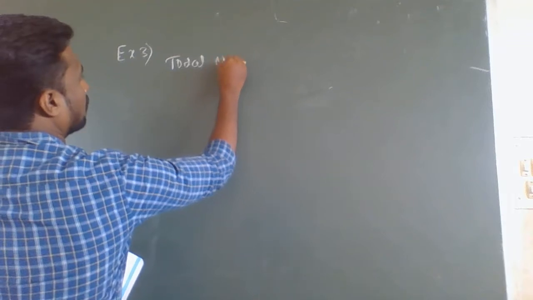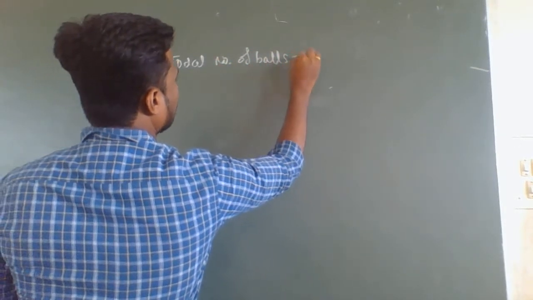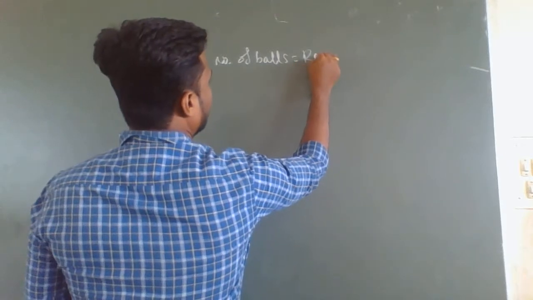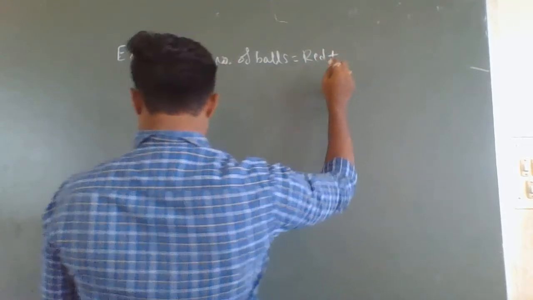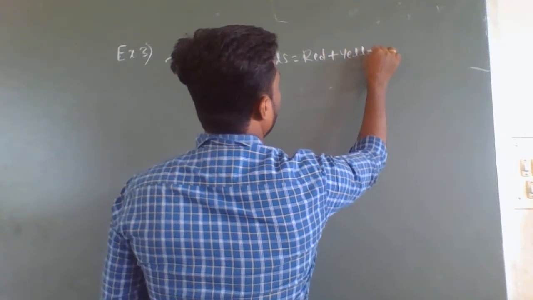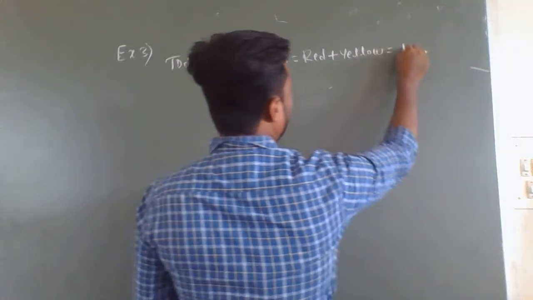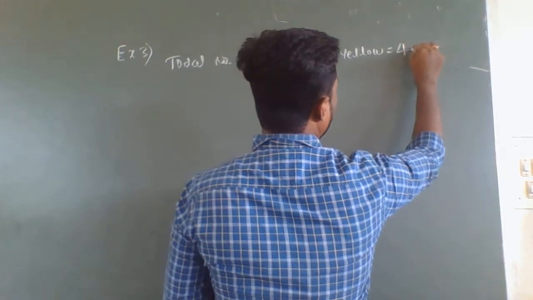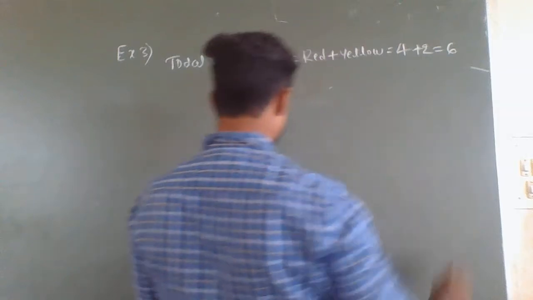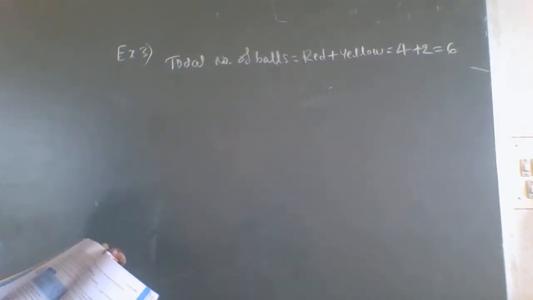Total number of balls equals red balls plus yellow balls. How many red balls are there? 4. Plus how many yellow balls are there? 2. 4 plus 2 means 6 balls are there in total.